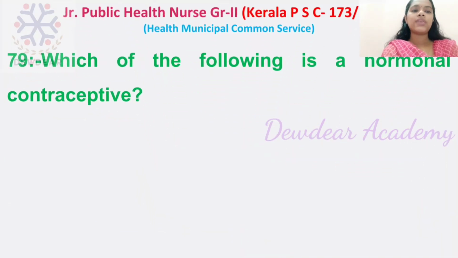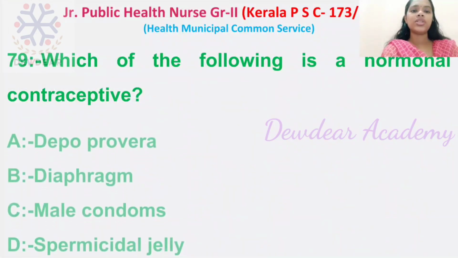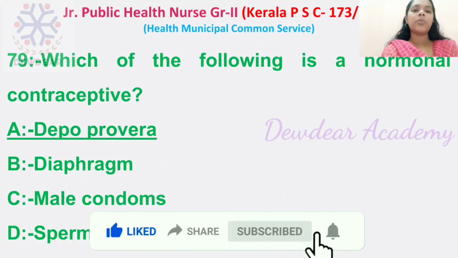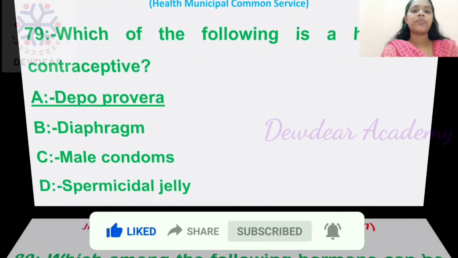Then question number 79. Which of the following is a hormonal contraceptive? Options: Depo-Provera, diaphragm, male condoms, spermicidal jelly. Right answer is Depo-Provera. Depo-Provera is a hormonal contraceptive.